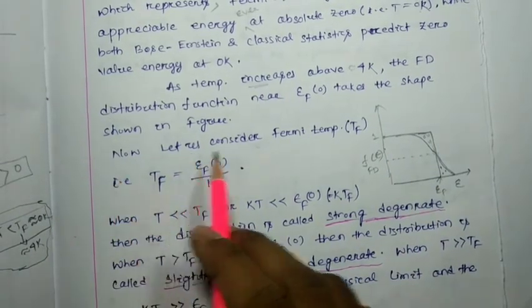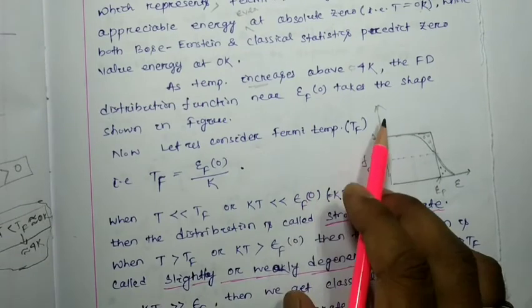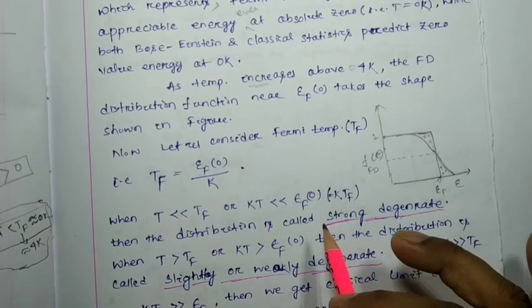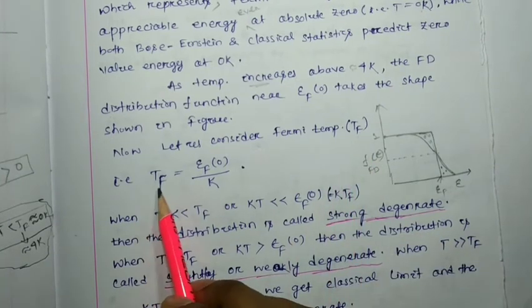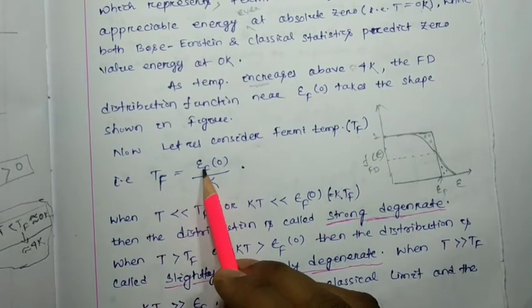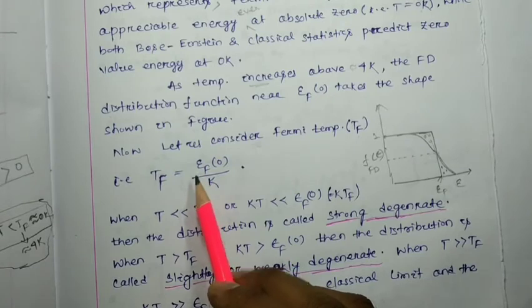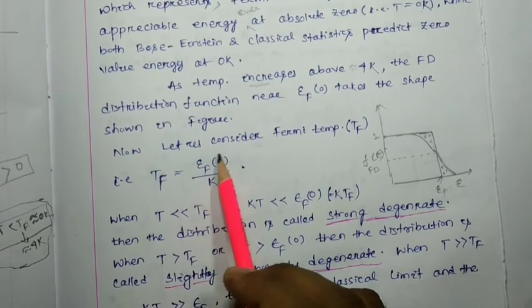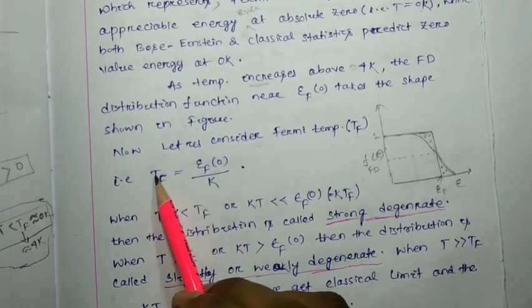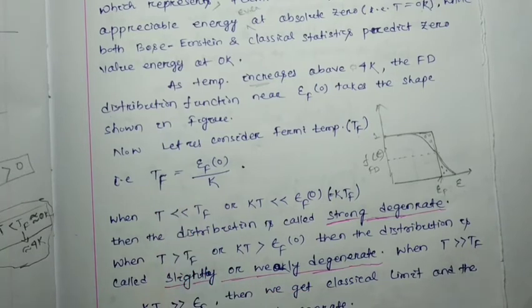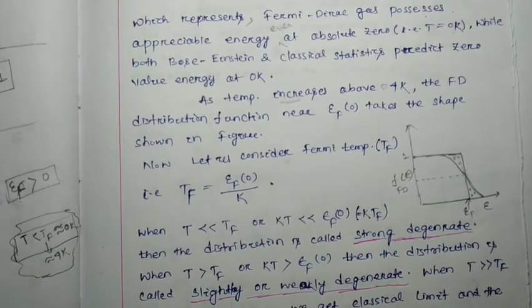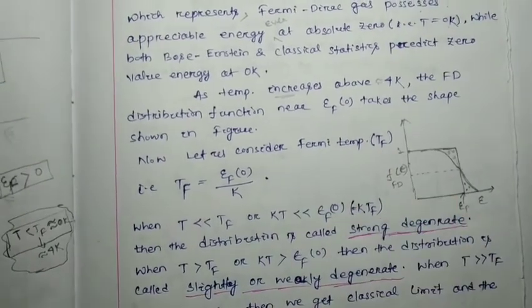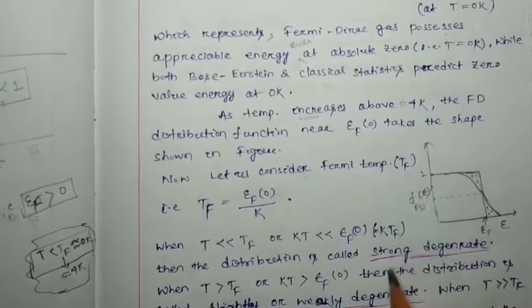Now let us consider the Fermi temperature TF. The Fermi temperature will be related with the Fermi energy. So Fermi energy at absolute zero will be approximately TF into K. I told you initially that it is somewhat tricky, so you have to observe carefully.